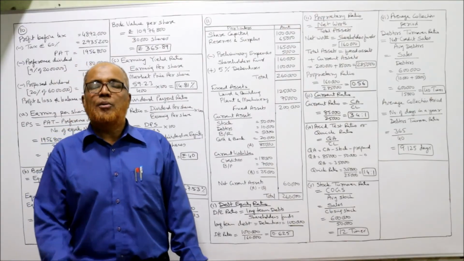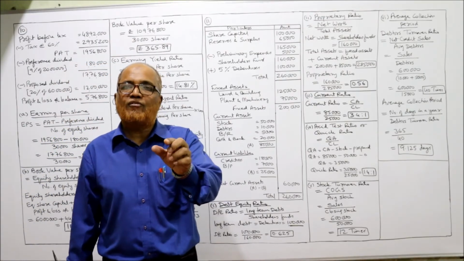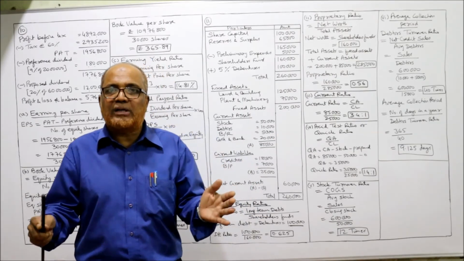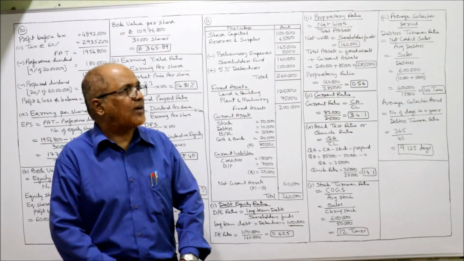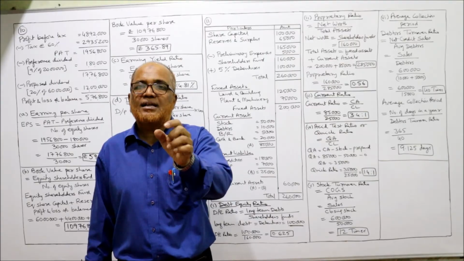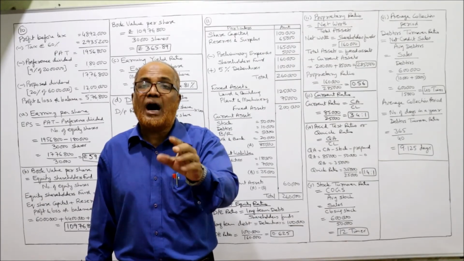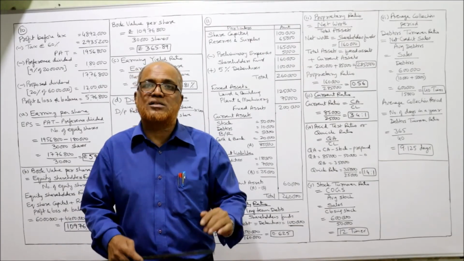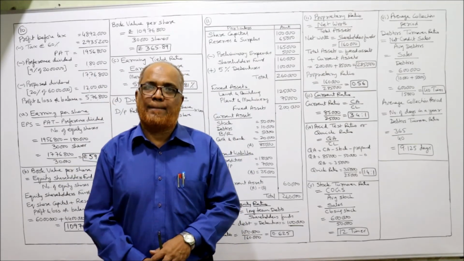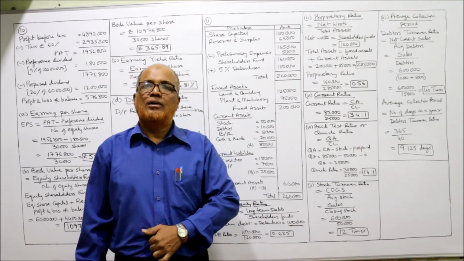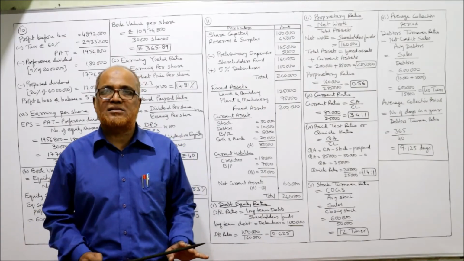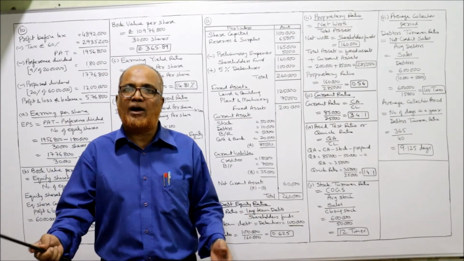Secondly, proprietary ratio. Proprietary ratio shows the proportion of total assets which are financed by shareholders fund. So we got 0.56. That means 56% of the total assets are financed by shareholders or owners. Remaining 44% is financed by outsiders. 56% of the assets are owned by the owners. Remaining 44% are financed by outsiders.